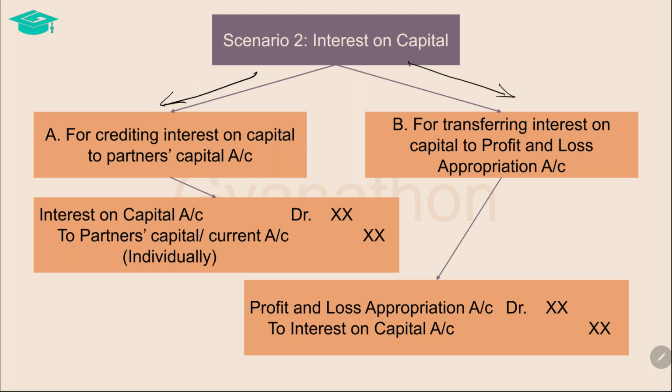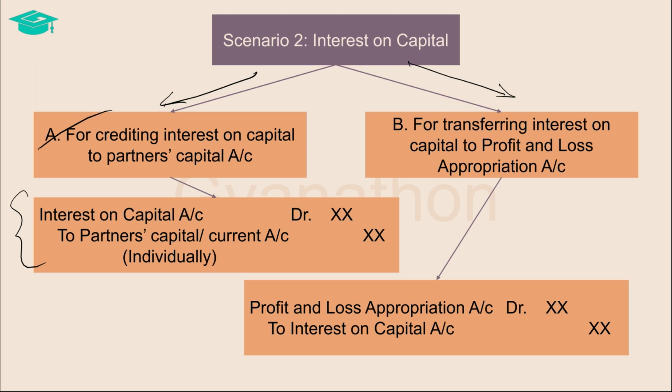In order to do this, firstly, the interest on capital is credited to the partner's capital or current account by debiting the interest on capital account and crediting the respective partner's capital or current account. This shows how much interest on capital is due to each partner from the firm. After this entry, the interest on capital account holds a debit balance.